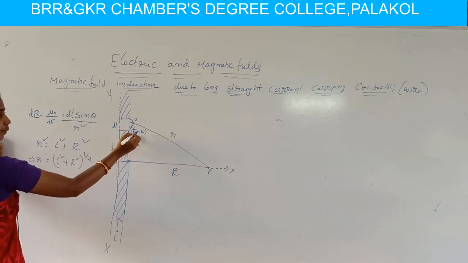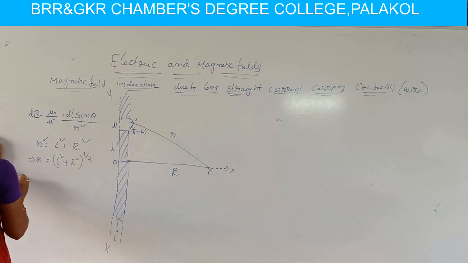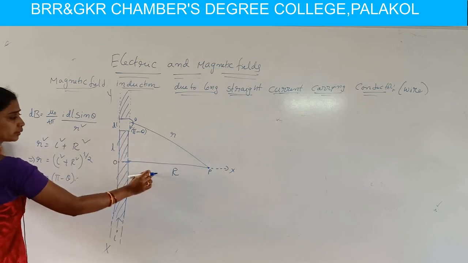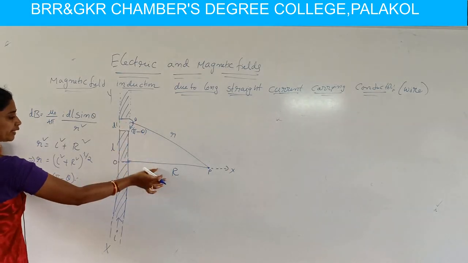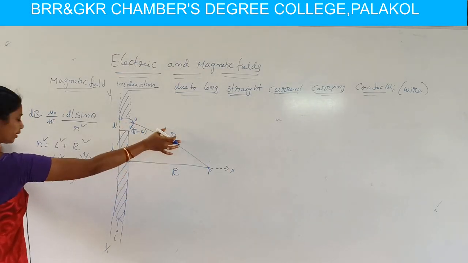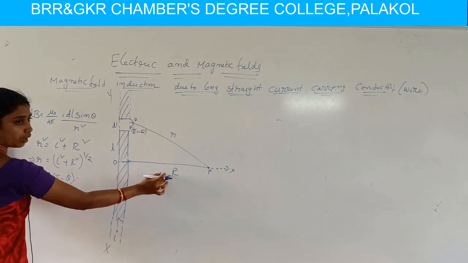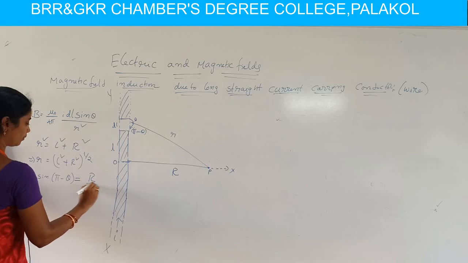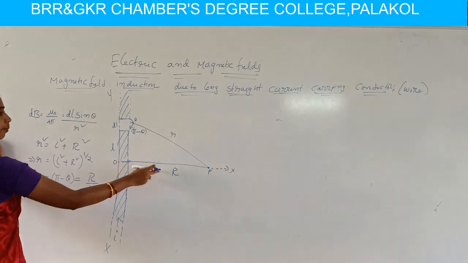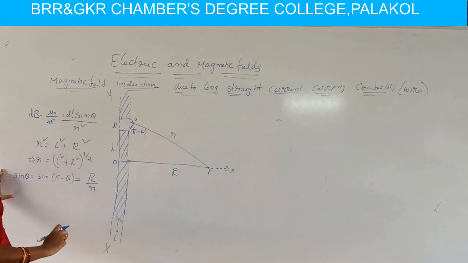And also from the diagram, sin theta is equivalent to sin of pi minus theta. By observing this diagram, the angle is here, this is the opposite side and this one is the hypotenuse. So we can write opposite side by hypotenuse as the sine of the angle, and so we write the value of sin theta as R by r. Okay.